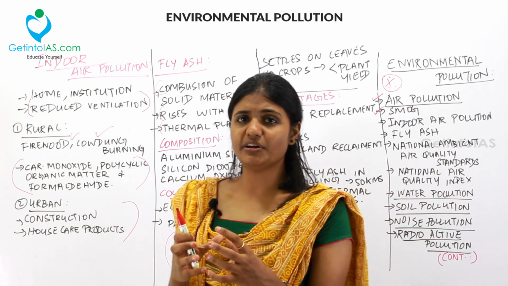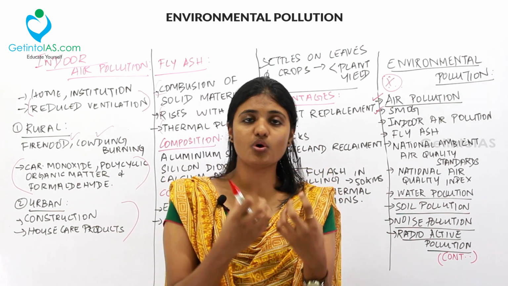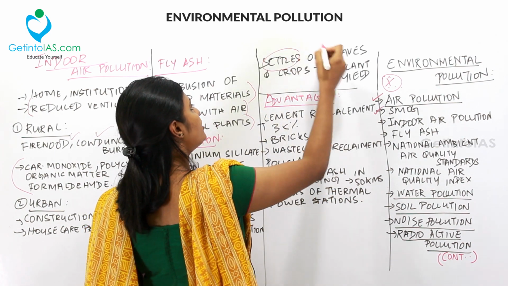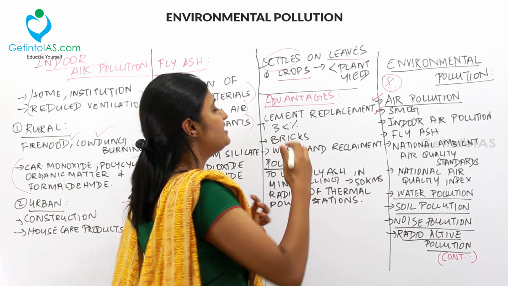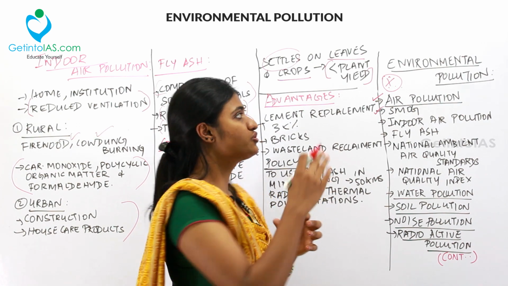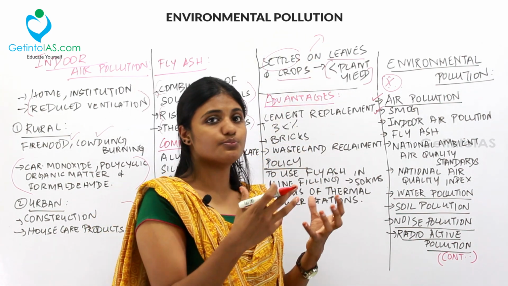What happens when fly ash is released to a greater extent, or when there is no control of fly ash? It will settle on the leaves and crops near the thermal plants, and that will reduce the plant yield to a great extent. So this is what will happen when the fly ash is released into the atmosphere.